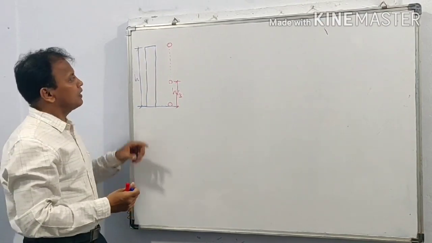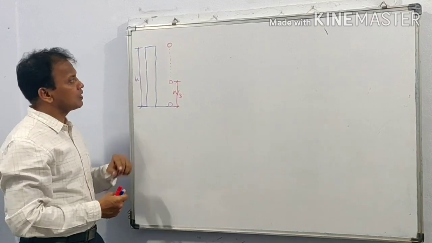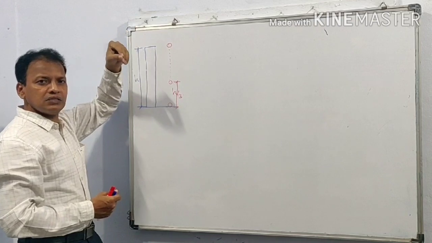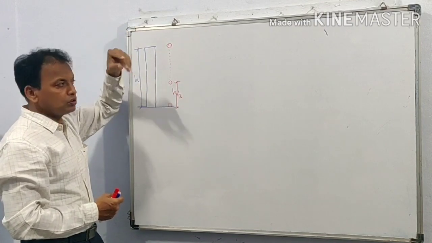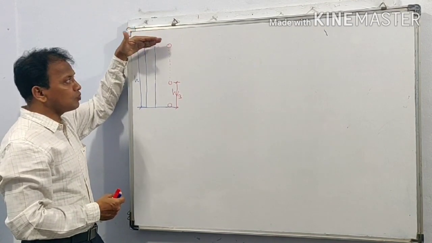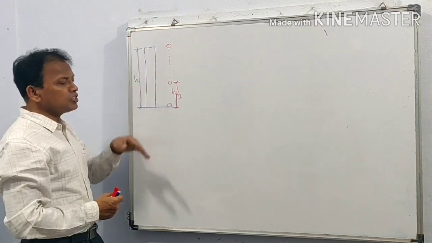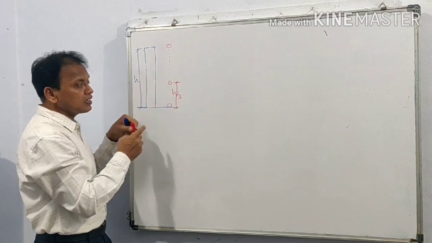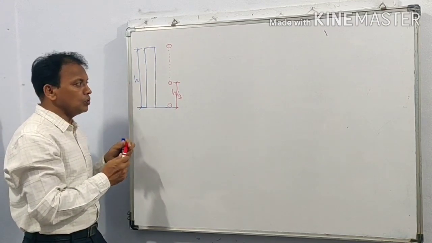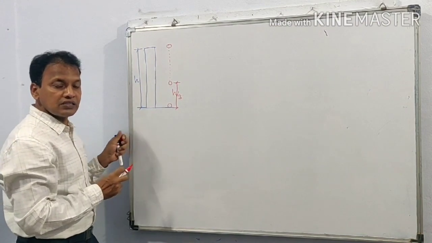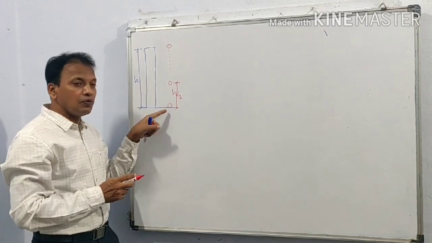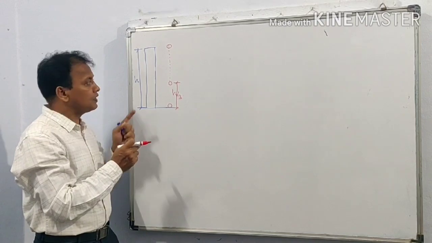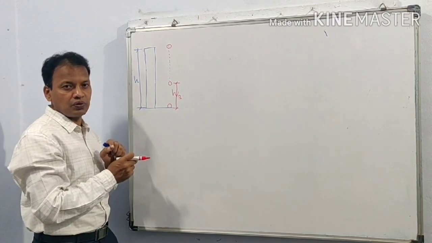In this example, a tower of height H is given and a body is dropped freely. Means it is dropped, it is not thrown. It is dropped from the top of the tower. During its last second of motion, it covers 1/3 of the height of the tower. We are asked to find the height of the tower.